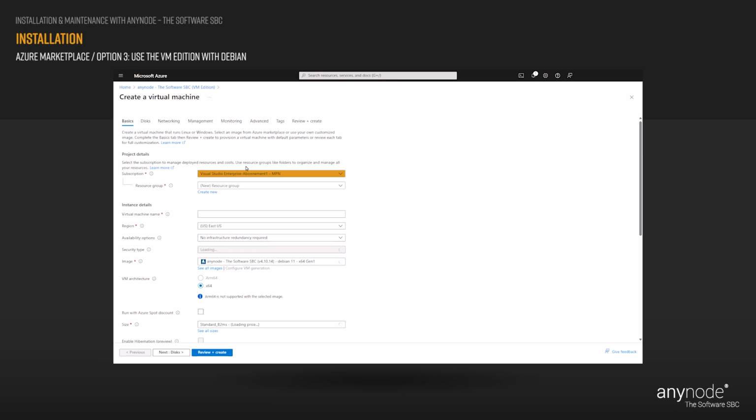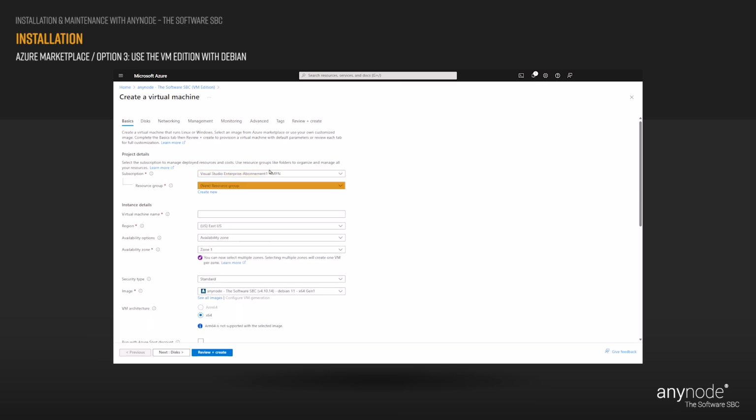Select your subscription to manage deployed resources and costs. An Azure Resource Group is a logical container into which Azure resources are deployed and managed. You must select a resource group that shares the same lifecycle, permissions, and policies. Select an existing resource group or create a new one. For test purposes, you should create a new resource group. This simplifies the complete deletion afterwards. In our example, we are using an existing resource group named Masterclass.